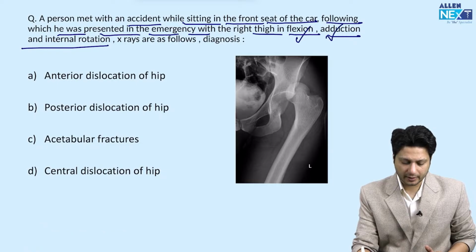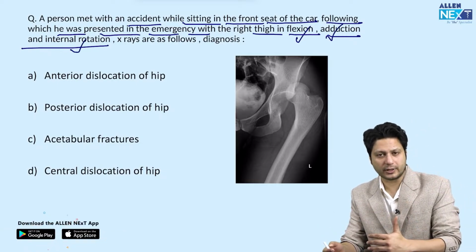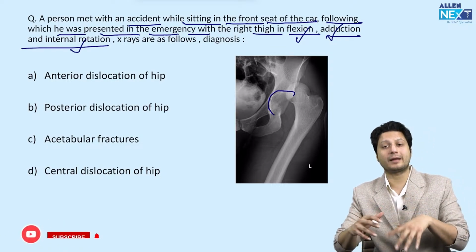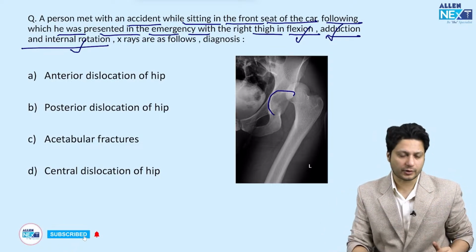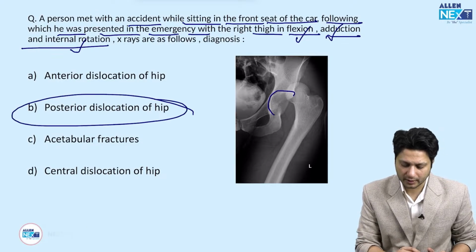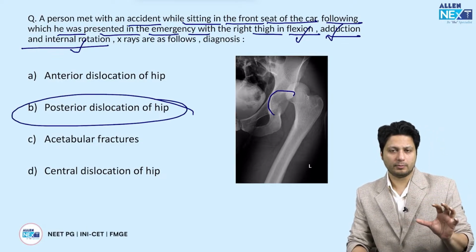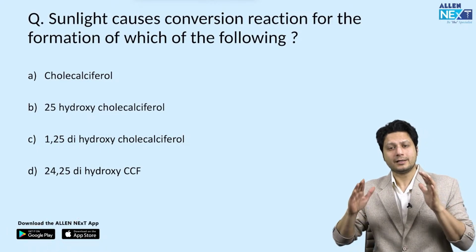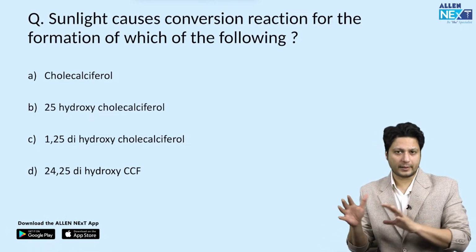X-rays are as follows, where it is very clearly seen that the head of the femur is out of the acetabulum. Then the answer for that question is posterior dislocation of the hip joint. तो इस तरह से questions आपको मिलेंगे related to anterior or posterior dislocation of the hip joint. So that was segment 7th of the orthopedic question.